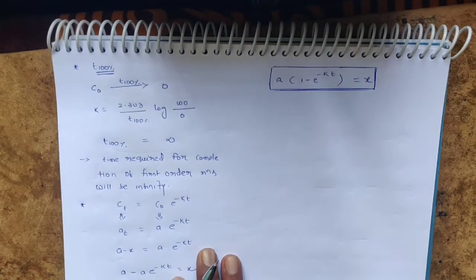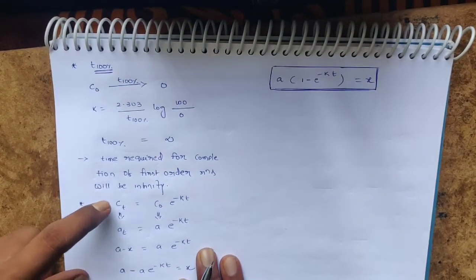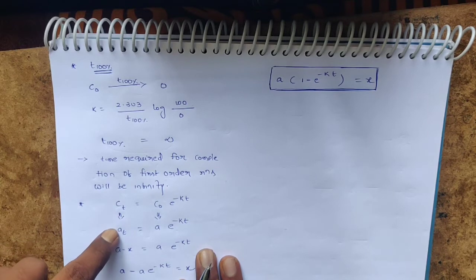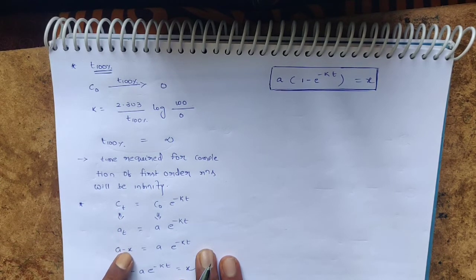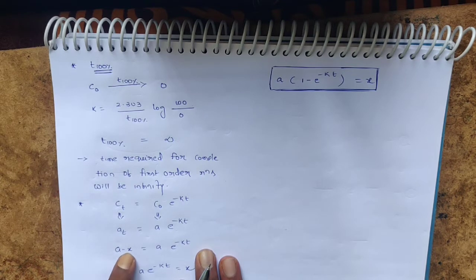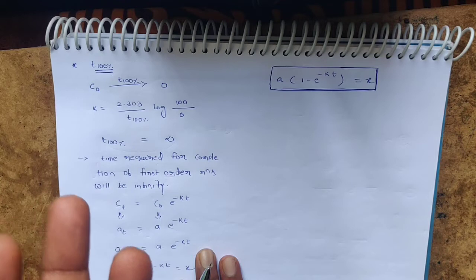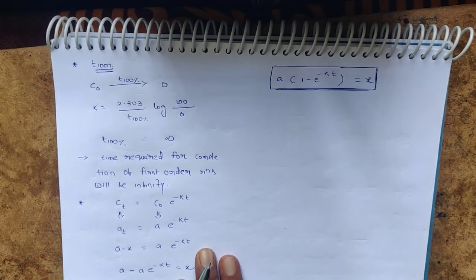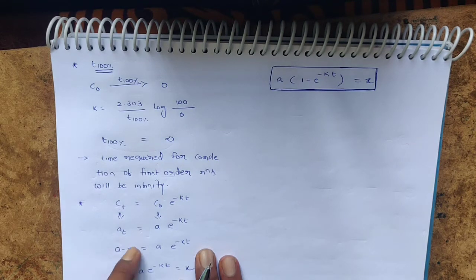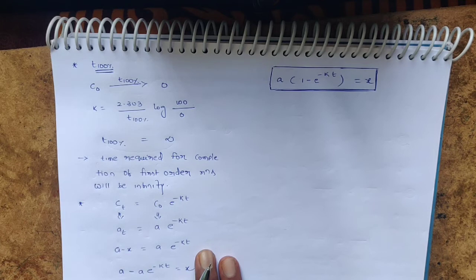Here don't confuse these terms. Assume the final concentration as At. I wrote At as A minus X, which indicates that A minus X represents the final concentration. Here X is the amount of reactant which is involved in conversion, that is reactants to products. So A minus X is nothing but the remaining amount. This is nothing but the final concentration.